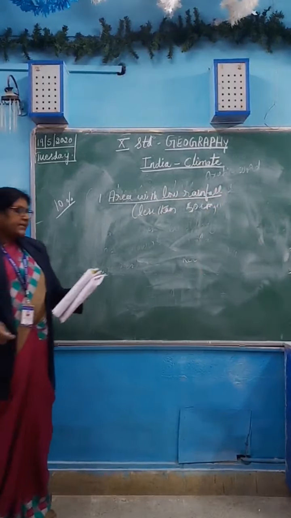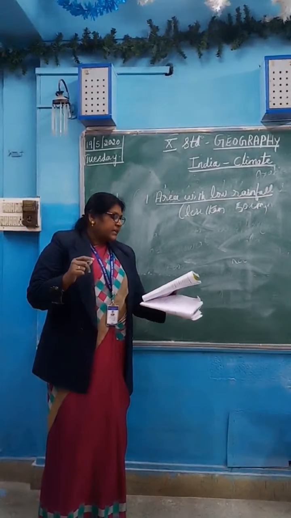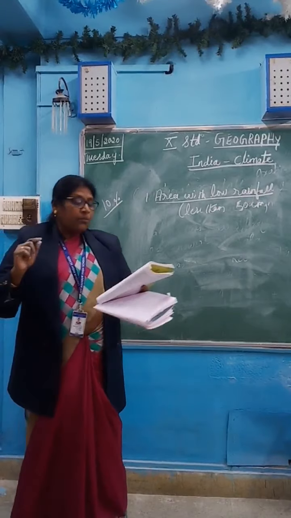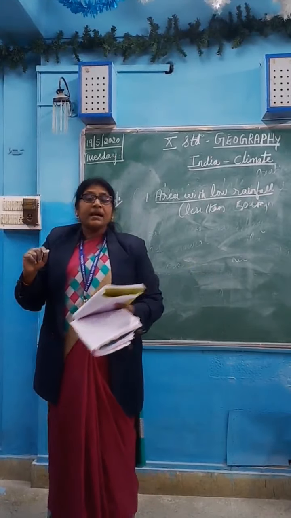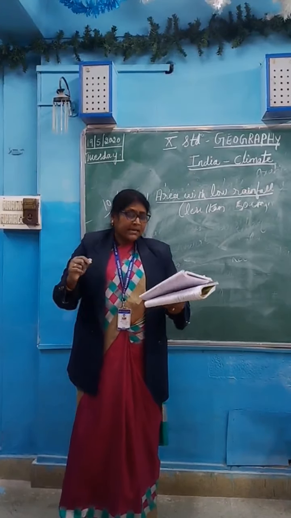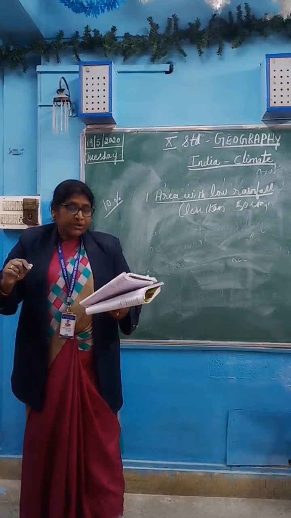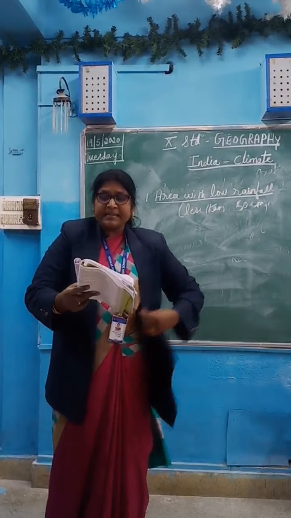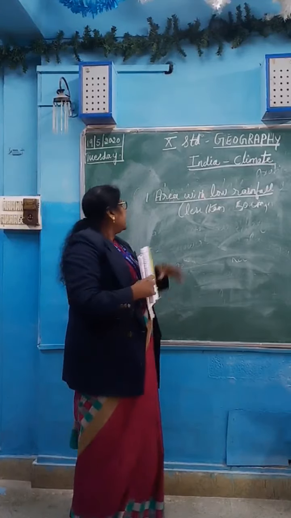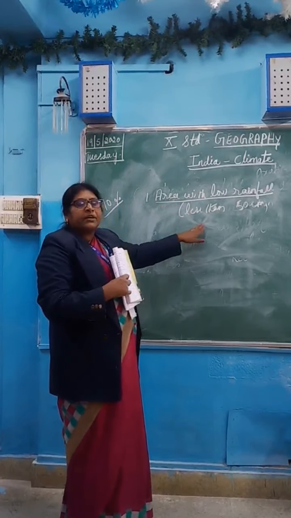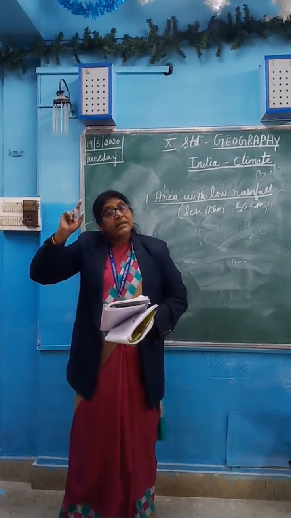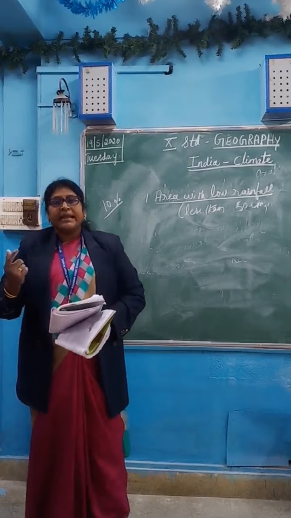I told you it can be broadly classified into three zones: areas with low rainfall, areas with moderate rainfall, and areas with heavy rainfall. Very little rainfall occurs in Western Rajasthan, the northern part of Kashmir, and the Deccan Plateau. Rajasthan is a desert area, as you know, and it records the highest temperature, so there is hardly any rainfall.